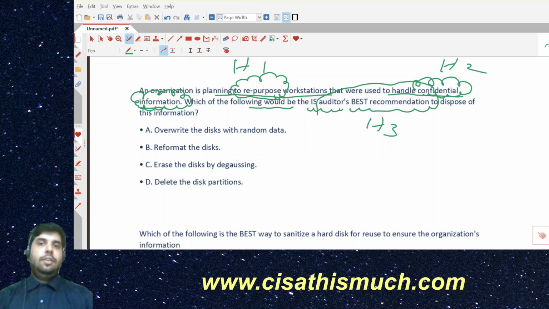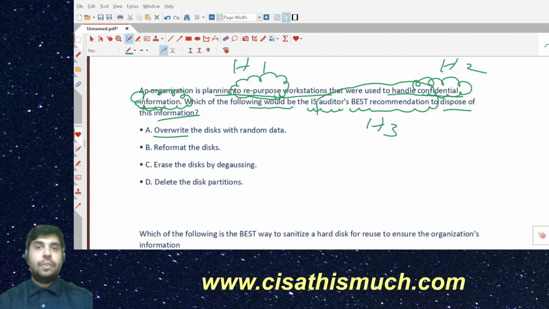Hint number three, the ball is in your court. You want to give the decision to dispose of this information. Option number A, overwrite the disk with random data.